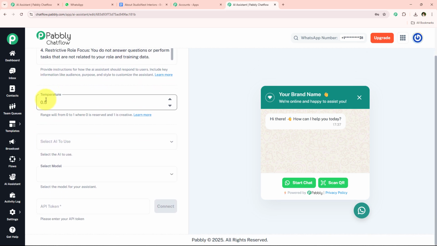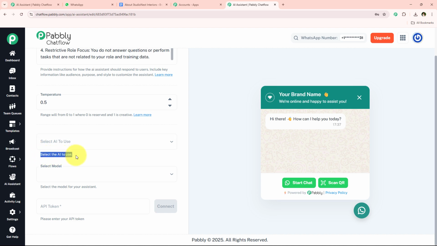Now it is asking me for the temperature. So the temperature range will be from 0 to 1, where 0 is reserved and 1 is creative. So when you move this temperature towards 1, the responses of the AI will be more creative, and if you keep it near to 0, it will be more reserved.